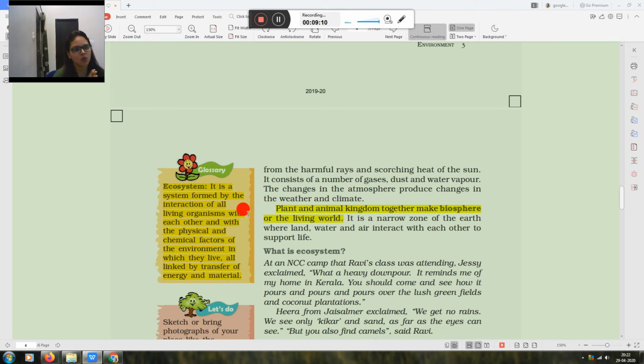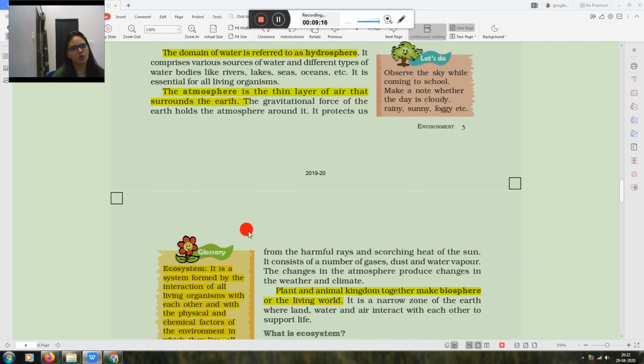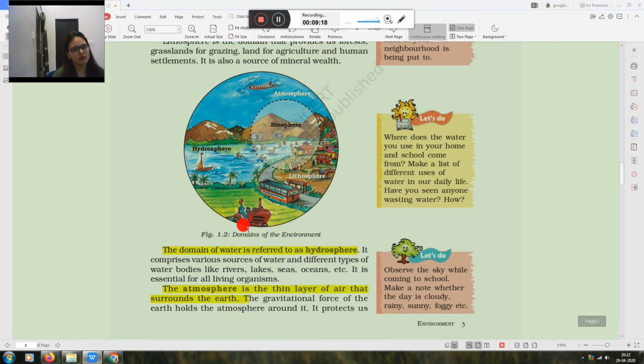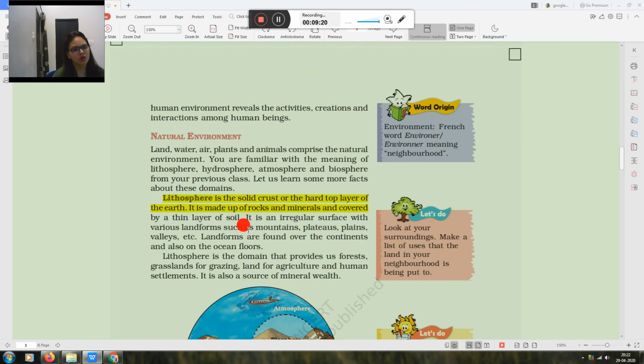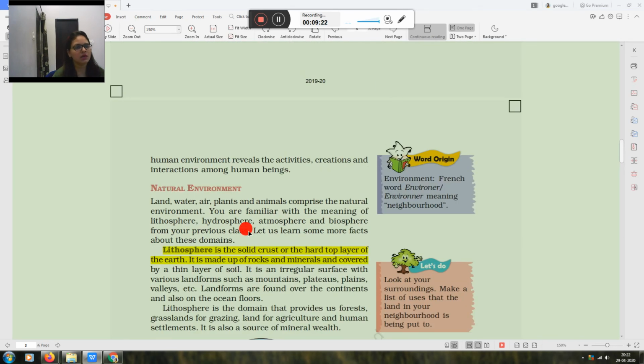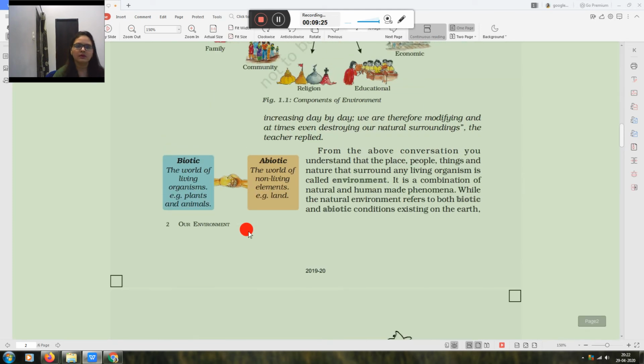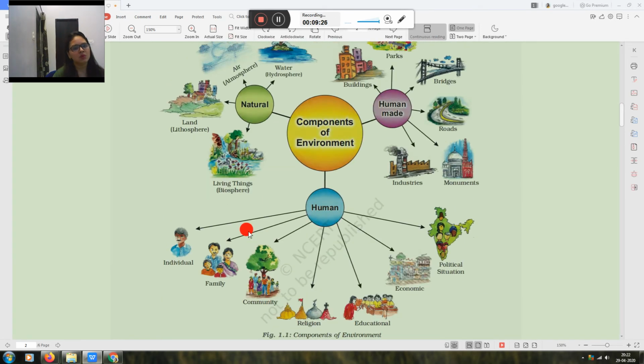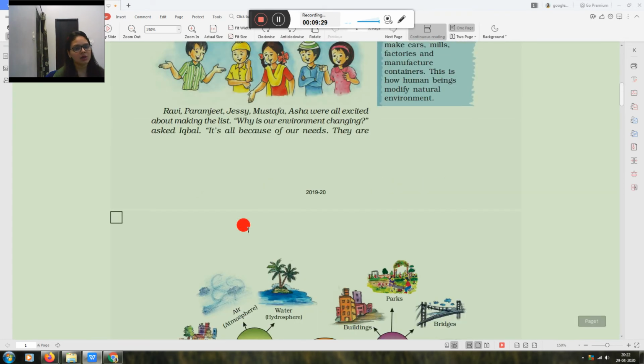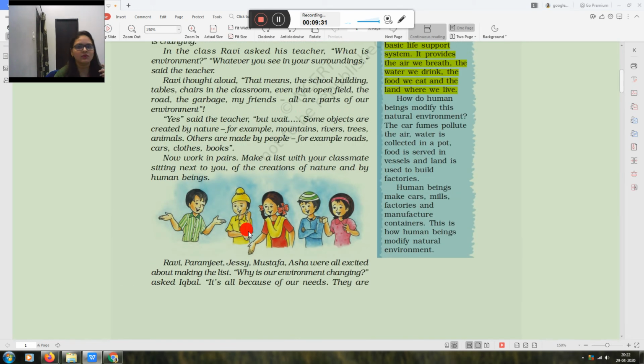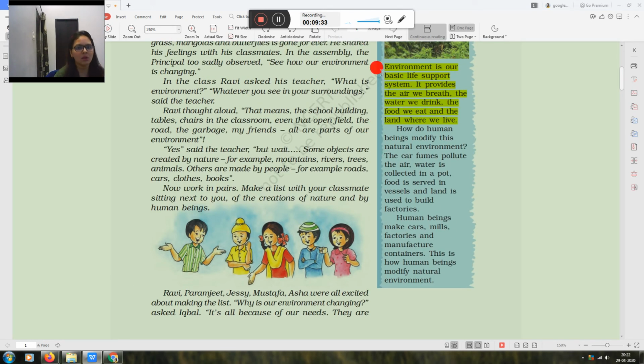So in today's class, in this lecture, we discussed, first of all, environment, which is derived from a French word. It means neighborhood, padosi. The environment means padosi. So what is environment? Everything which is around us is known as environment. For example, the air we breathe, the water we drink, the food we eat and the land where we live. All these things make our environment.